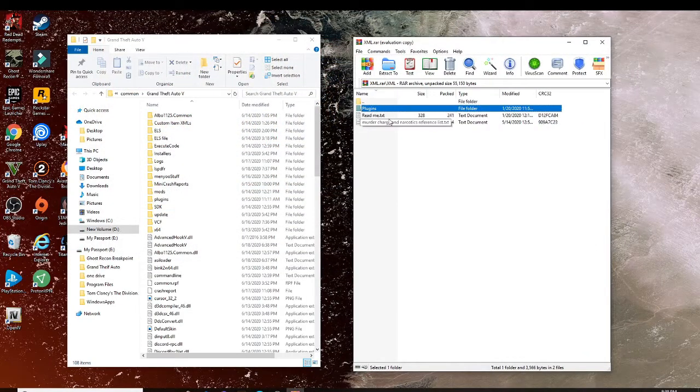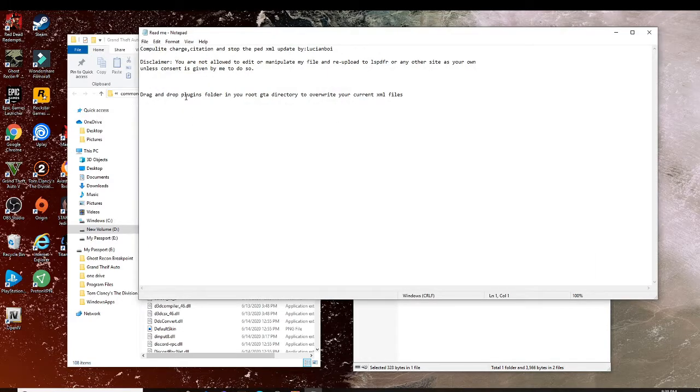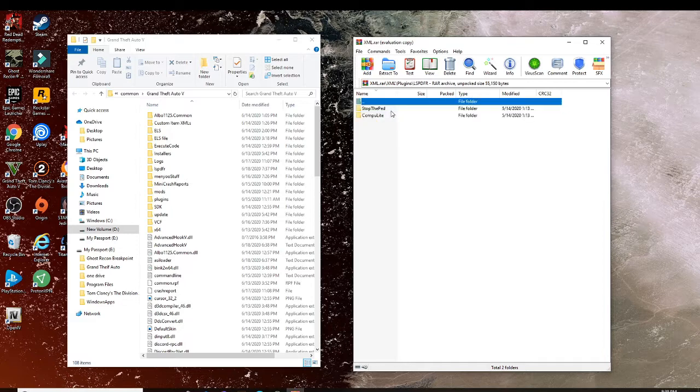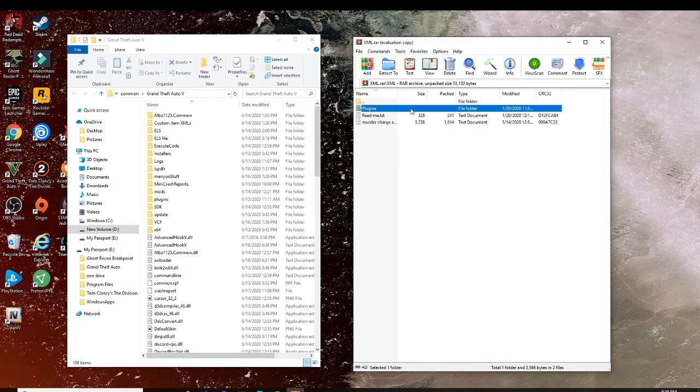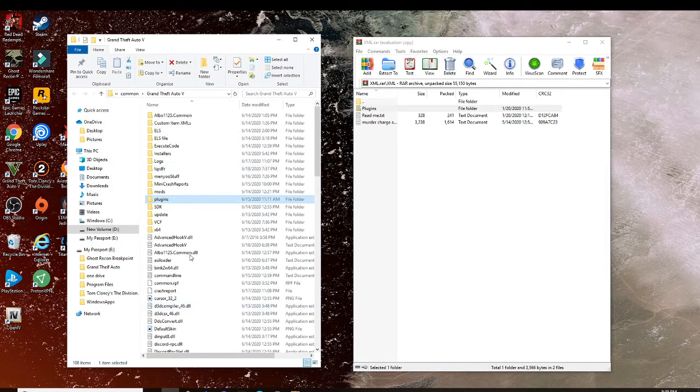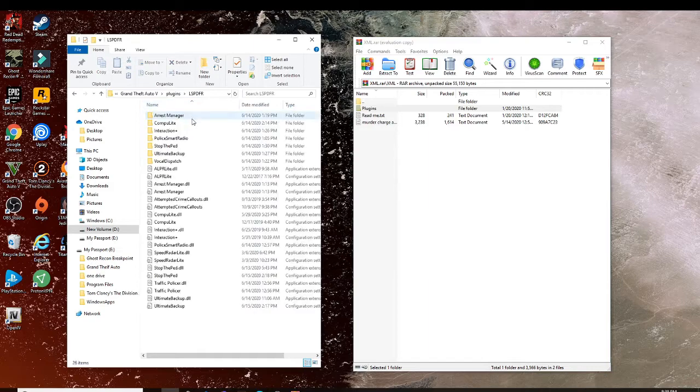All right, and this is the readme text right here. It says drag and drop the plugins folder in your root GTA directory and overwrite your current file. So what we're going to do is go to plugins, LSPDFR, Stop The Ped. There it is right there. Back up, go to Computer Plus, charges and collisions. So you want to go back, go to XML and plugin. You just want to drag the plugin folder and replace. All right, go to plugin, LSPDFR.